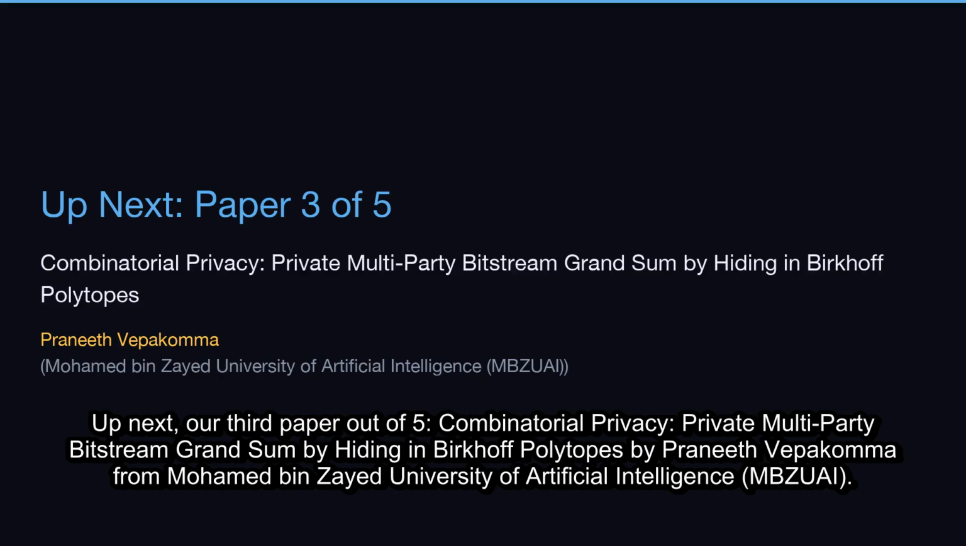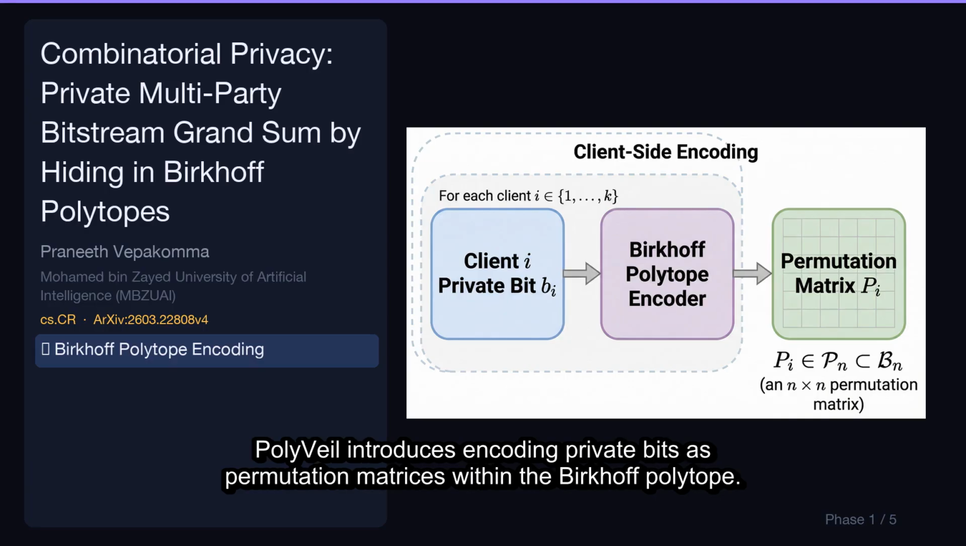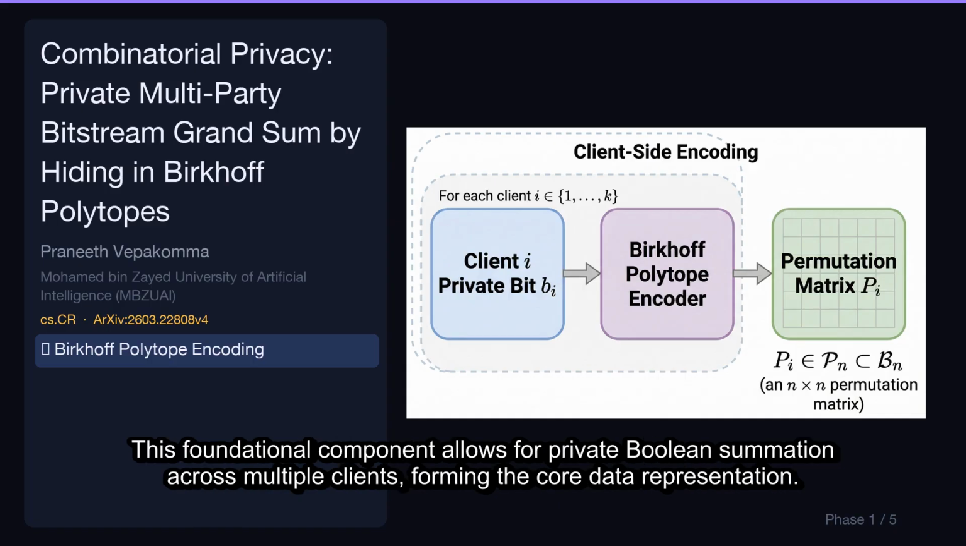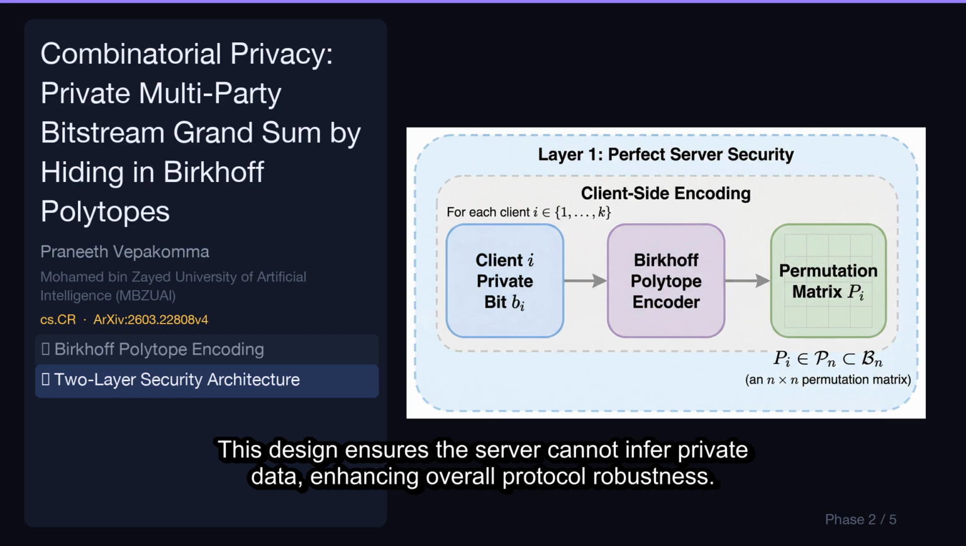Up next, our third paper out of 5, Combinatorial Privacy, Private Multi-Party Bitstream Summation by Hiding in Birkhoff Polytopes by Praneeth Vepakama from Mohammed bin Zayed University of Artificial Intelligence, MBZUAI. Let's break down its key contributions. Polyveil introduces encoding private bits as permutation matrices within the Birkhoff polytope. This foundational component allows for private Boolean summation across multiple clients, forming the core data representation. A two-layer architecture provides perfect simulation-based security for the server, achieving statistical distance zero. This design ensures the server cannot infer private data, enhancing overall protocol robustness.